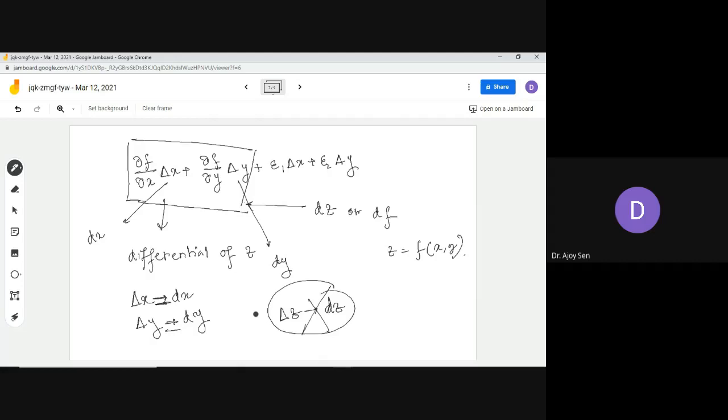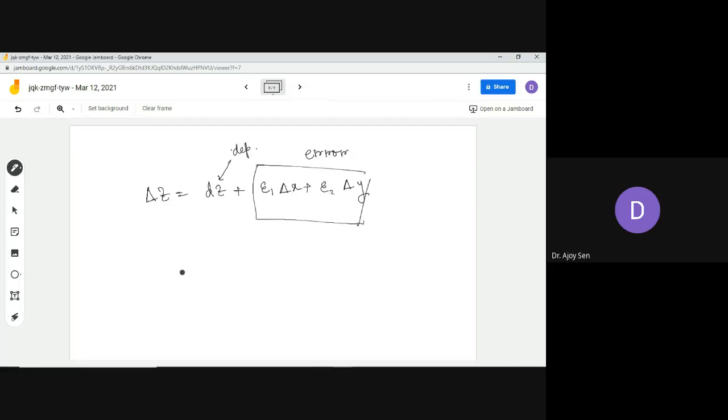This part is called the differential of z, and in general you can write it as dz or df. So dz is equal to del f del x into dx plus del f del y into dy.